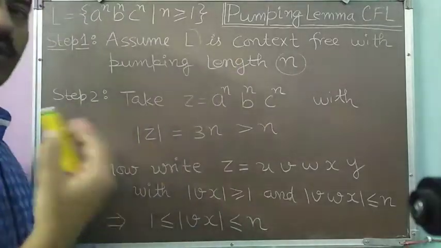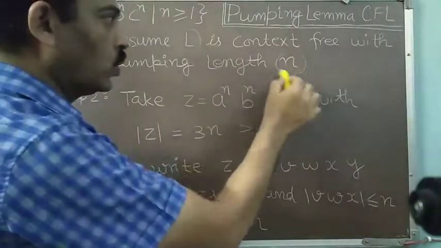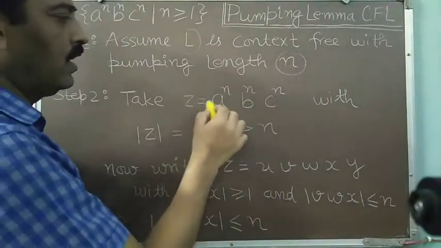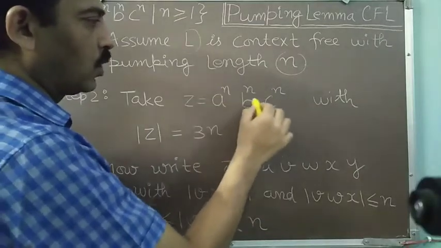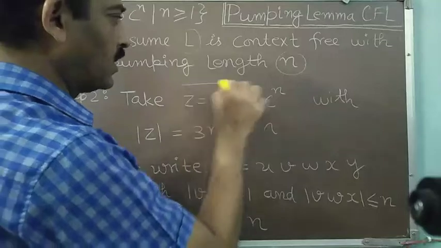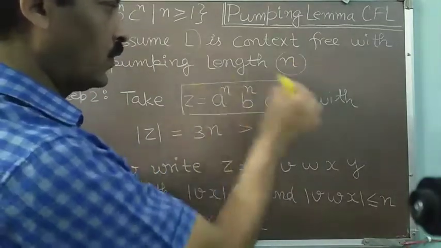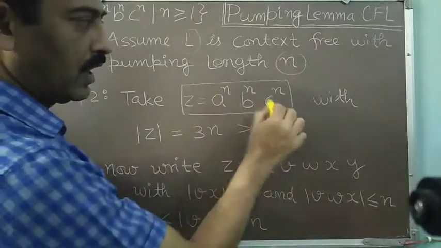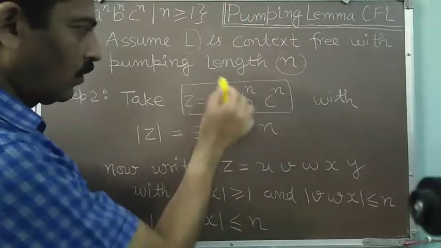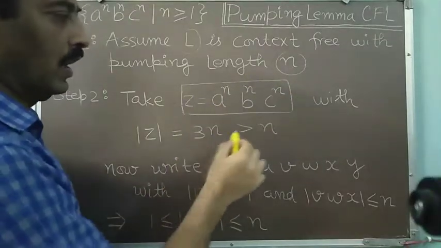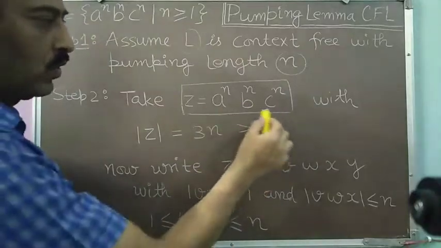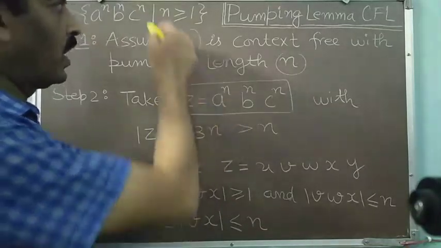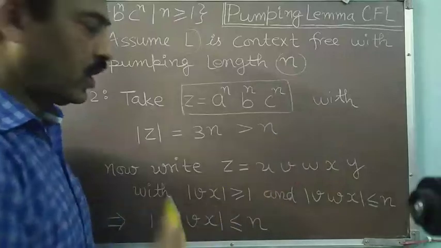Now in step 2, we have to take a word z whose length is greater than or equal to this pumping length n. So suppose we take a word z of the form a to the power n, b to the power n, c to the power n. Then the length of this z will be equal to 3n. So n number of a's, n number of b's, n number of c's. The length of the whole word z is 3n, which is certainly greater than n, the pumping length. So I have taken a string z from the language L, which is of sufficient length.